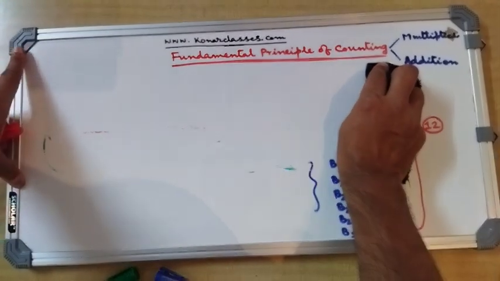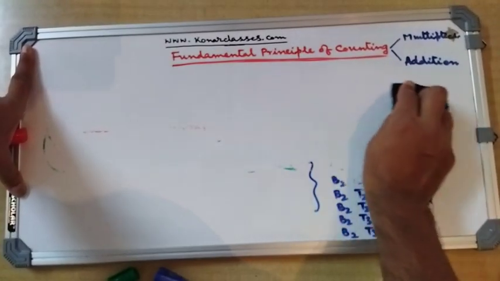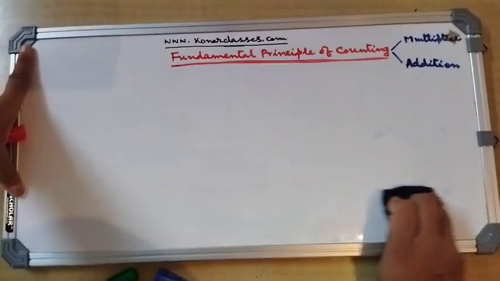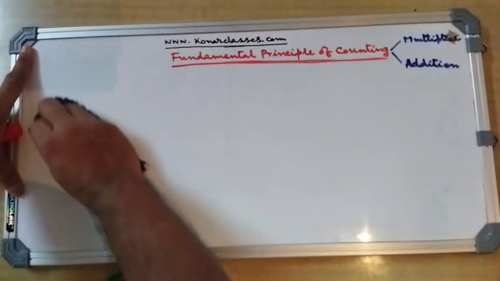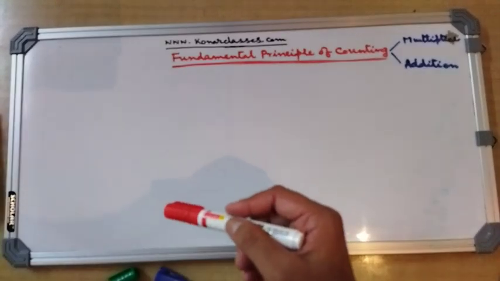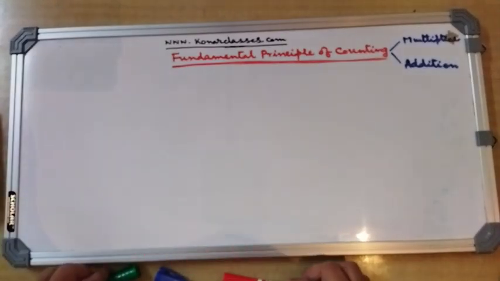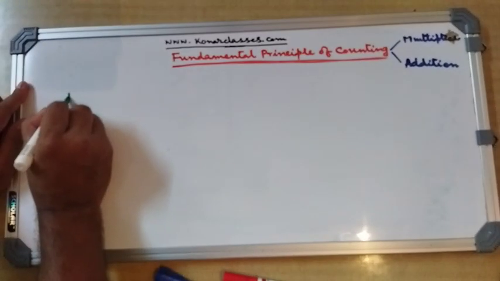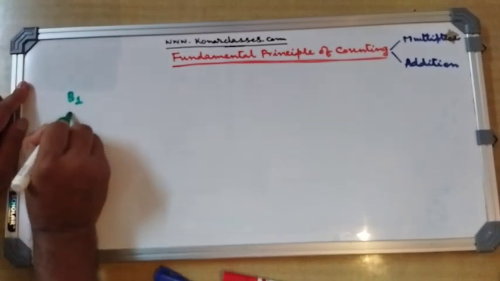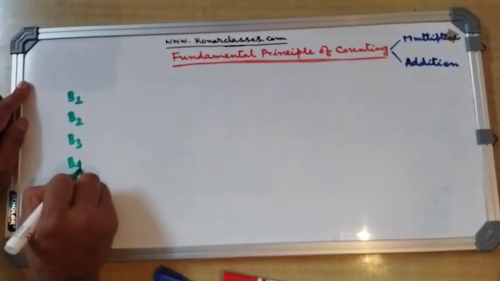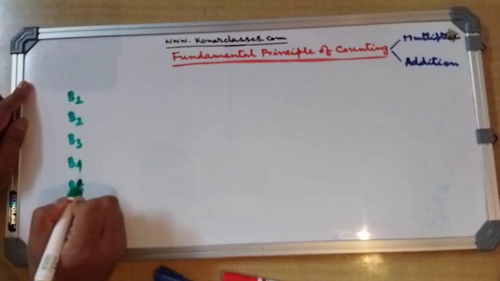Okay, so think about a lawn tennis academy. In this academy there are 5 boys who are learning tennis, and there are 3 girls. For all these boys, I am giving the names B1, B2, B3, B4 and B5.